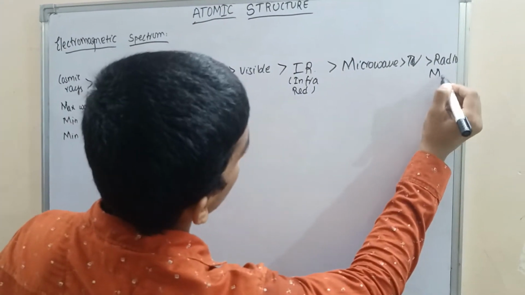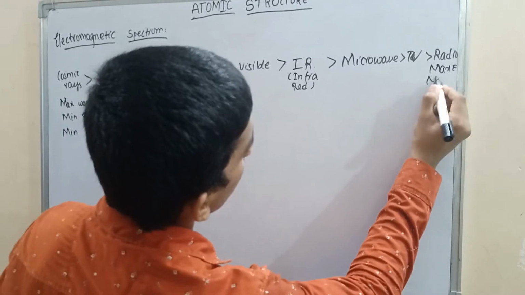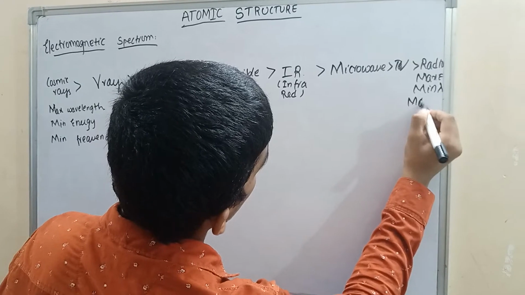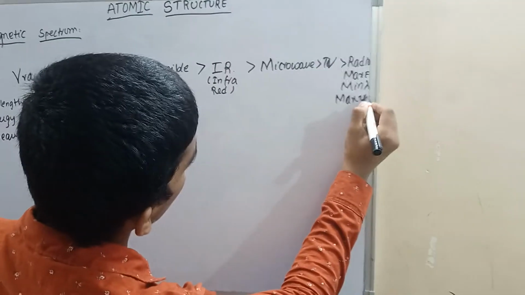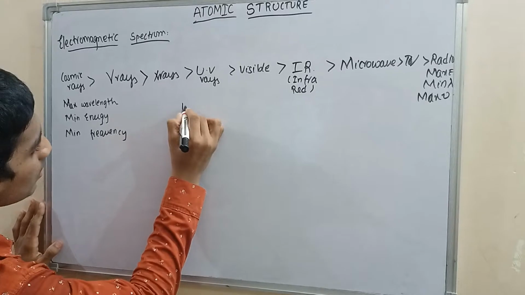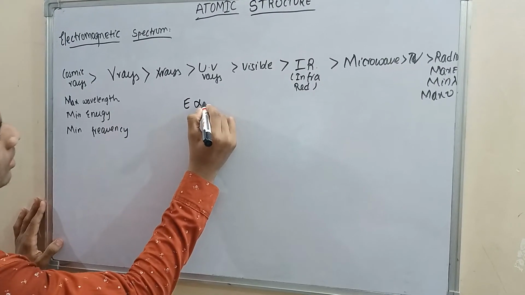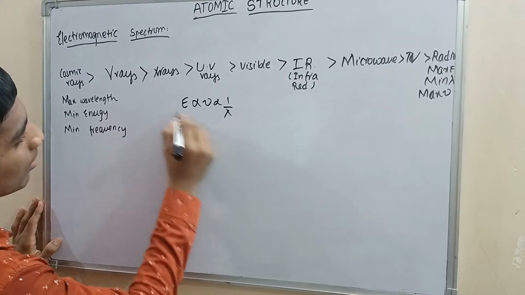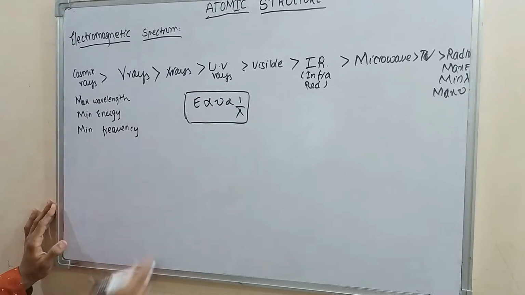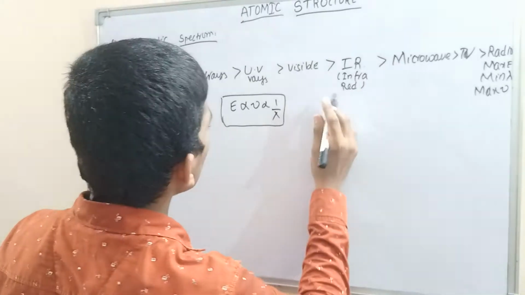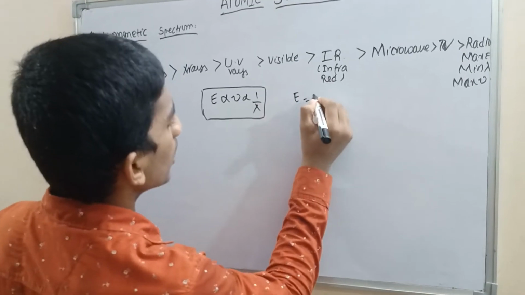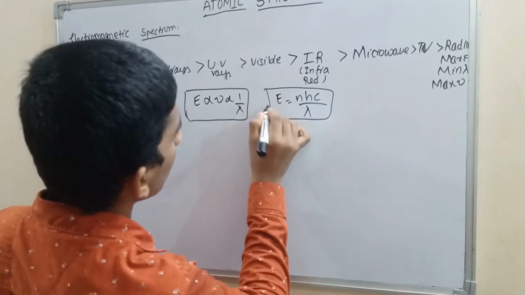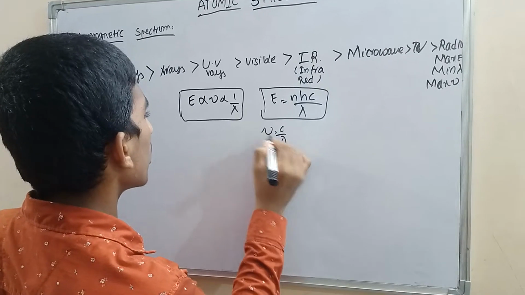Radio has maximum energy and minimum wavelength. Maximum energy means maximum frequency. Just see this: energy is directly proportional to frequency and inversely proportional to wavelength. By learning more about this topic, we'll get one formula: E equals h nu, which is h c by lambda. Nu is equal to c by lambda.